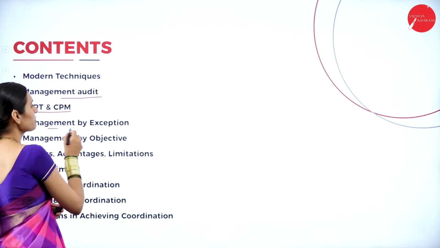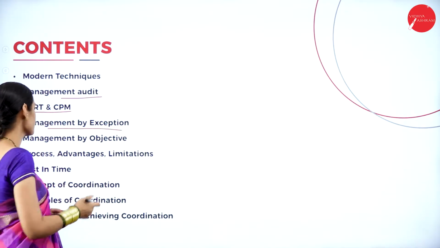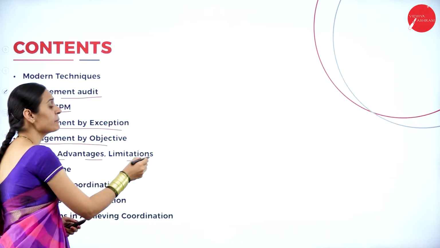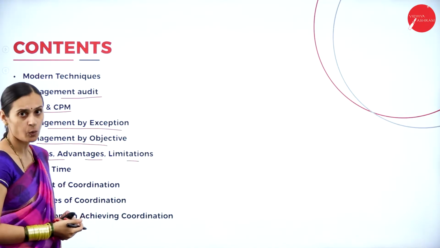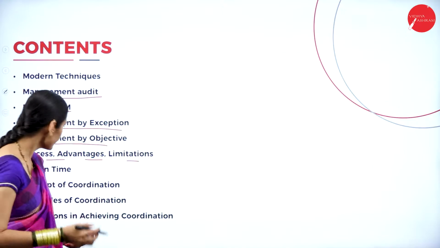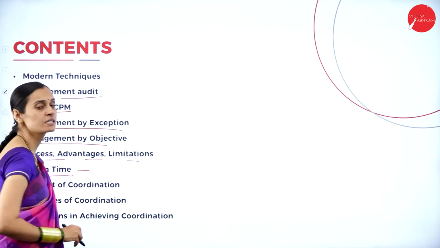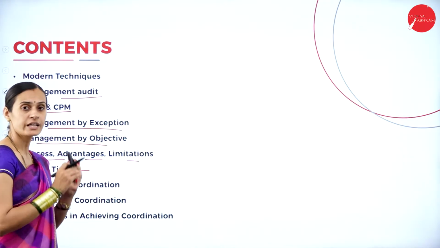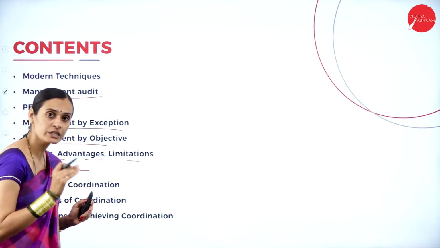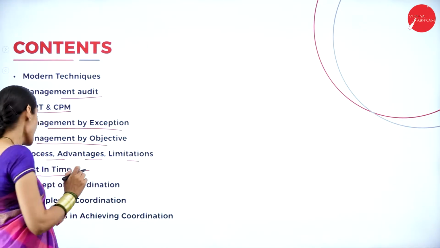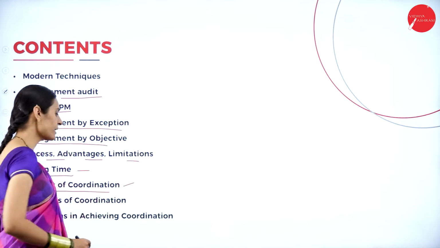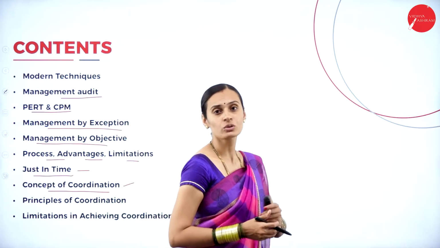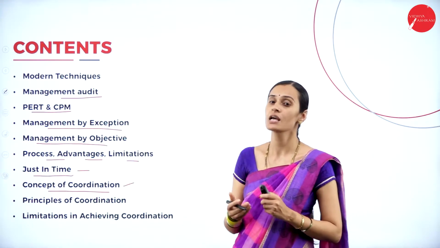The second one, management by exception, the concept of management by exception. Then management by objectives, and what are the different processes, advantages and limitations of management by objectives, that is MBO. And the next one, just in time. This belongs to inventory, and this is also one of the important concepts we are going to discuss, just in time, JIT, and what are the advantages and disadvantages of JIT. And the next one, the concept of coordination, and then the different principles of coordination and limitations of coordination. So these are all the different contents we are going to discuss in this session.